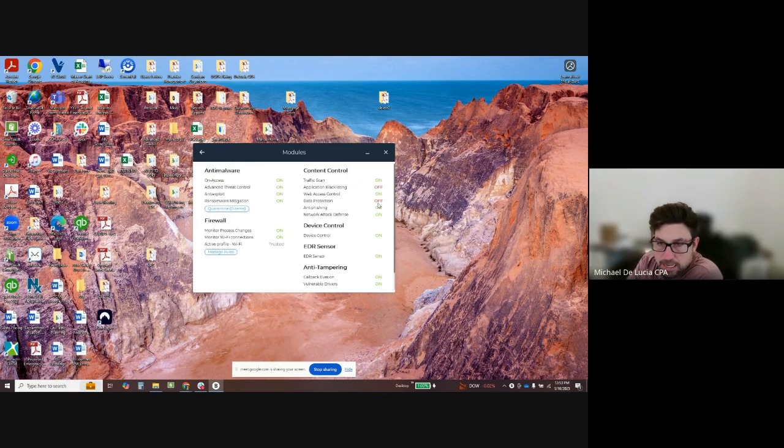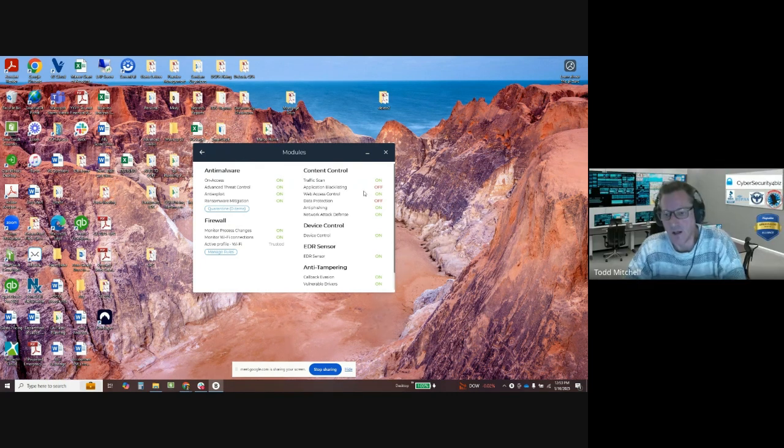What about this data protection off and application blacklisting? The application blacklisting is always going to be off, and the data protection, because those are pieces we're not using. The data protection is more Amazon Web Cloud type stuff, if you had a database or something, but you don't.